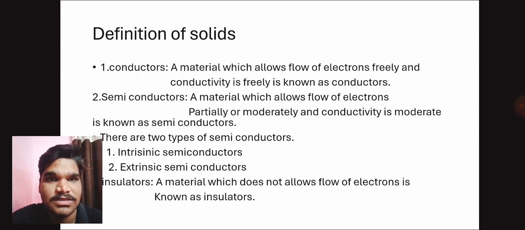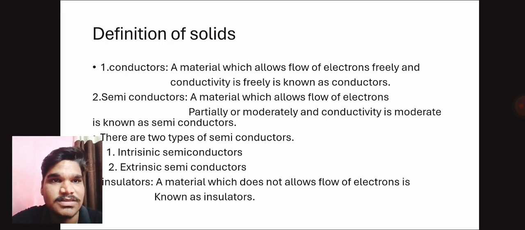Definition of solids. Conductors: a material which allows flow of electrons freely, and whose conductivity is also high, is known as a conductor. Semiconductors: a material which allows flow of electrons partially or moderately, and whose conductivity is moderate, is known as a semiconductor.